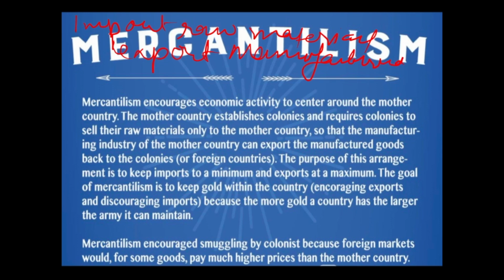We all know what the Britishers did with India. They imported all the cotton, indigo and other raw materials from India to Europe and Britain, and there they had big factories. There they manufactured products and brought them back to India for selling, thus depriving India of industrialization. This is one of the major policies of mercantilism.